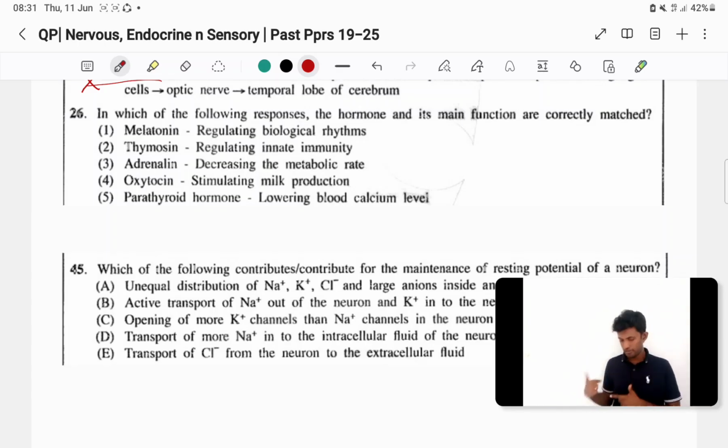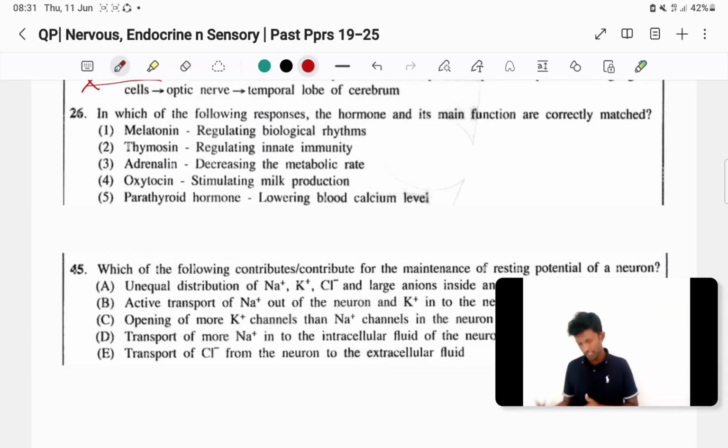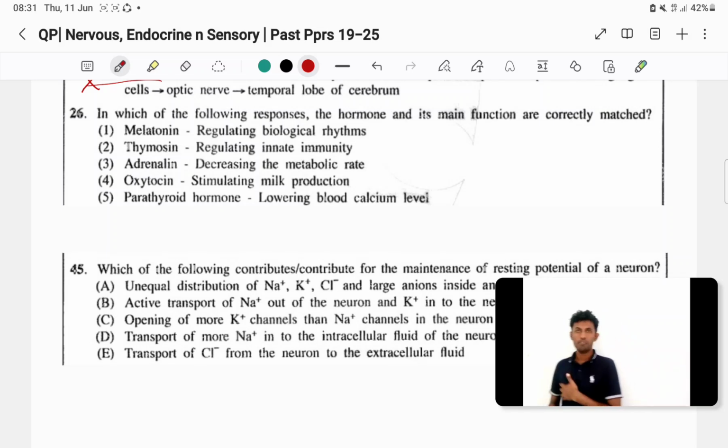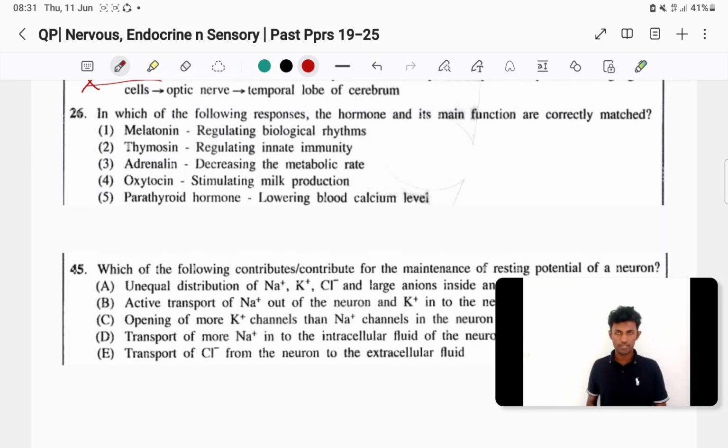Then the second one, thymosin, is secreted by the thymus gland. What is its function? Maturation of T lymphocytes.